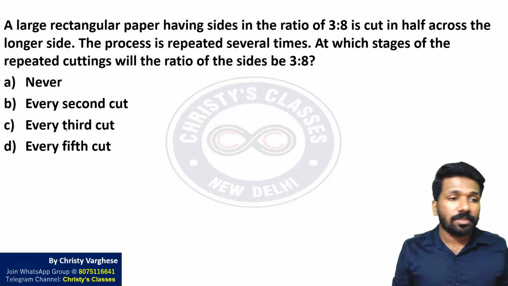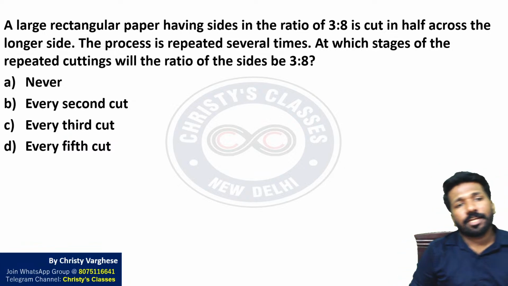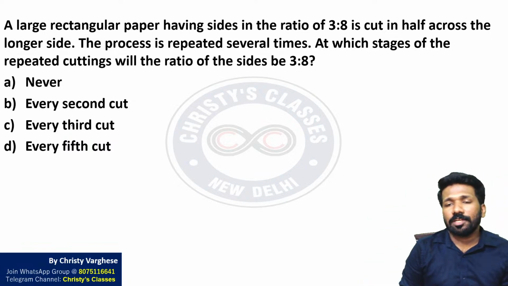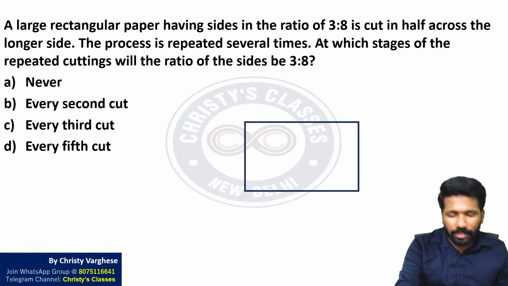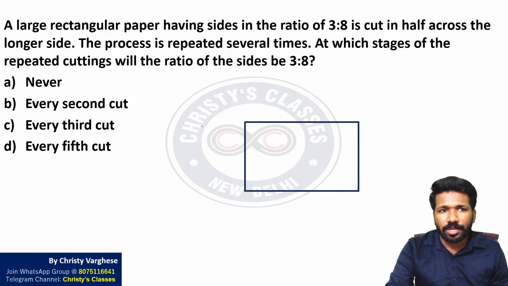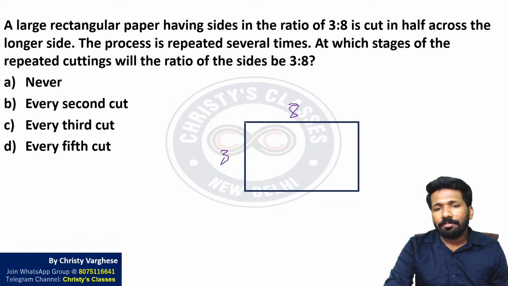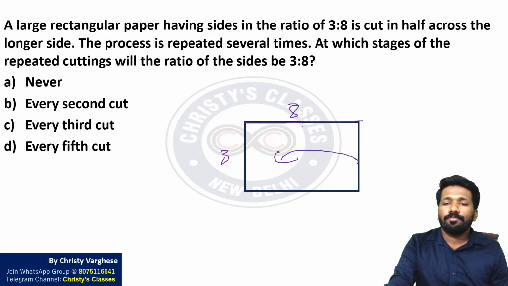Okay, so this question I will explain. A large rectangular paper having sides in the ratio 3:8 is cut in half across the longer side. See this, I will take this as the 3:8 ratio rectangular paper. Across the longer side means this is the longer side. Across the longer side means it is folded like this. That is the meaning.